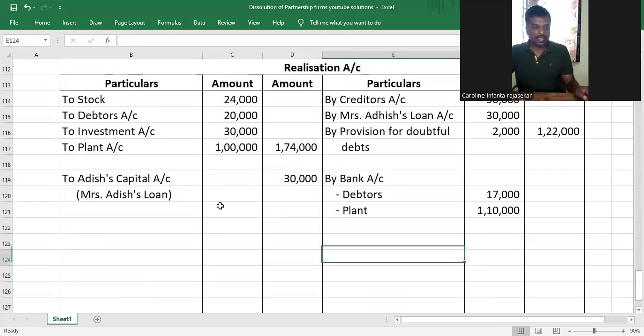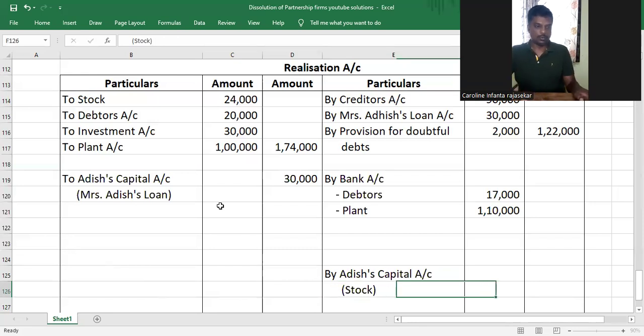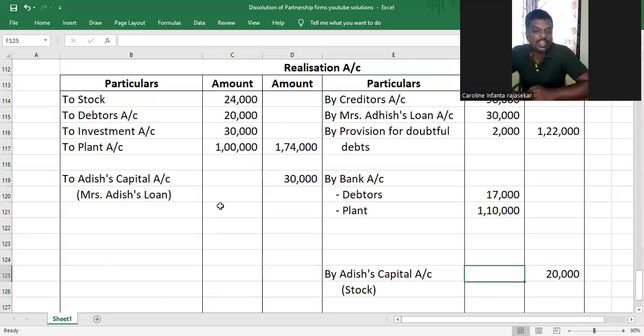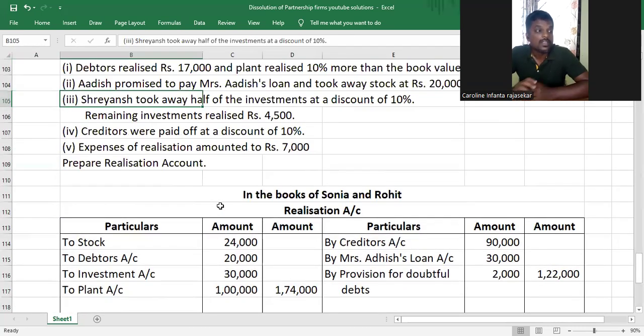Always under this "by bank," leave 2-3 lines and then write in case there are any partner taking over transactions. Understood or not? So by partner's capital account, stock, and he took it over for how much, my dear children? 20,000. Why I tell you to leave lines is because in case some other assets are also realized, under this itself we can write those things instead of having to write "by bank" separately again. Understood or not?